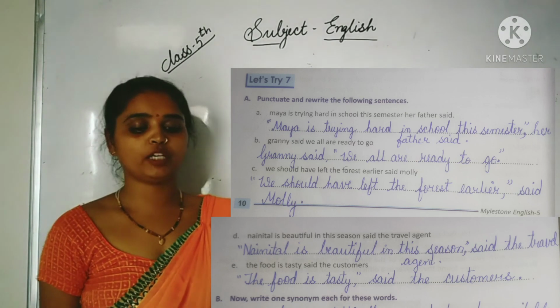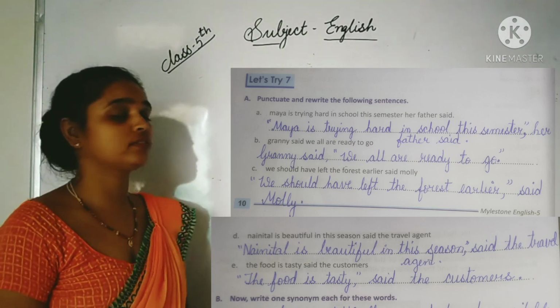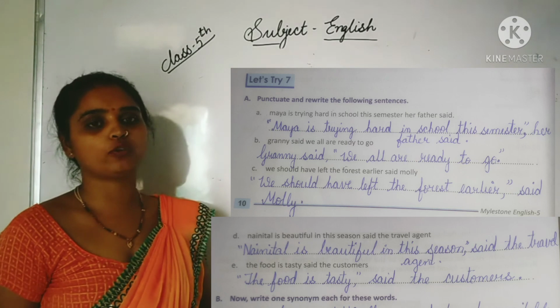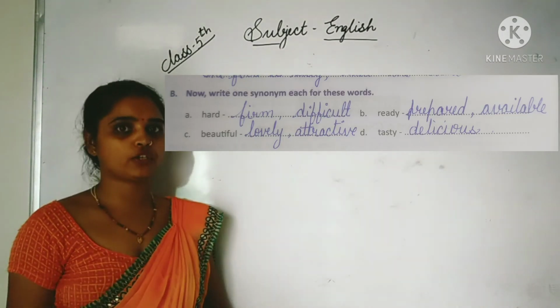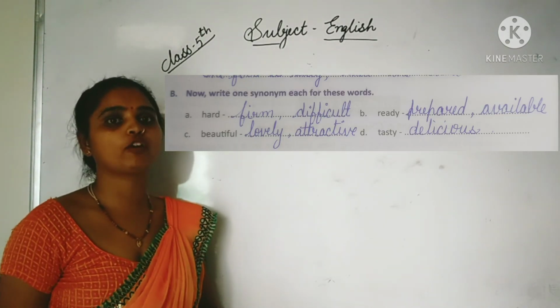Yes, students, now question number B. Now write one synonym each for the words. You can see they have given words on the board. In the question they have given one word each. What you have to write? You have to write the synonyms.